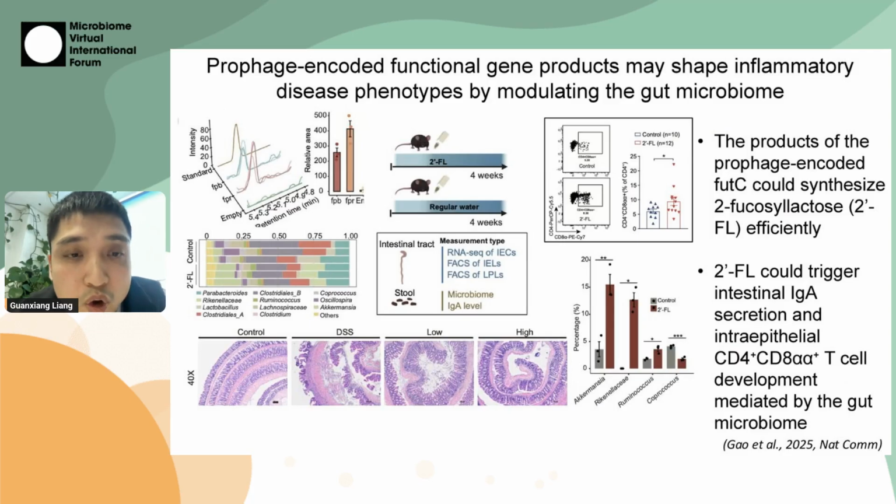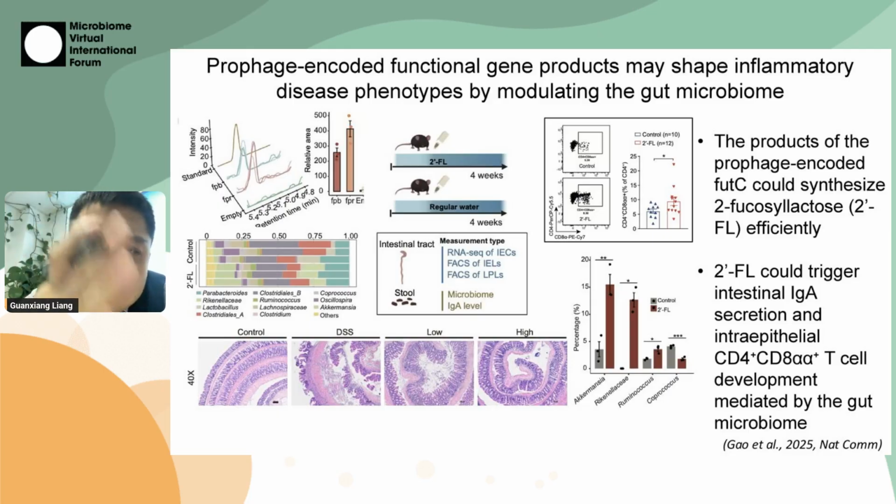We then cloned this gene and found it can synthesize 2FL, an oligosaccharide, with very high efficiency. We fed the mouse with this product, and we can see that 2FL could trigger intestinal IgA secretion and intraepithelial CD4 CD8 double positive T cells in the mouse gut.